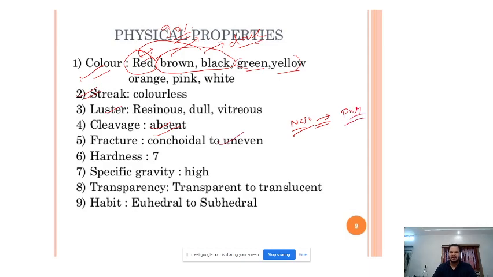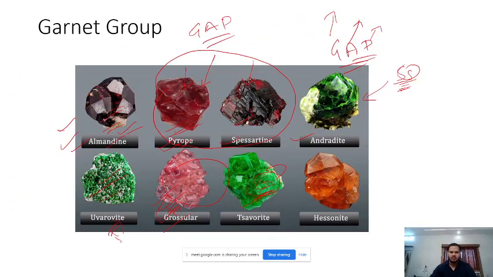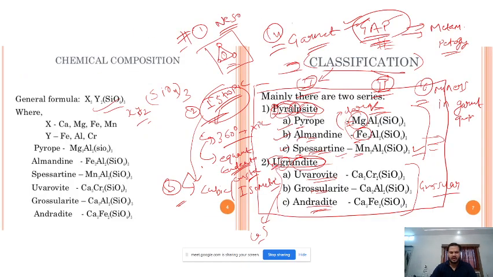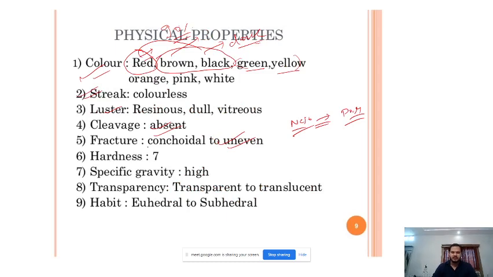They will have some uneven fractures. Sometimes they have conchoidal fractures, and some random fractures. You can see this is a fracture, this is a fracture, something like that. So they have uneven or conchoidal fractures.